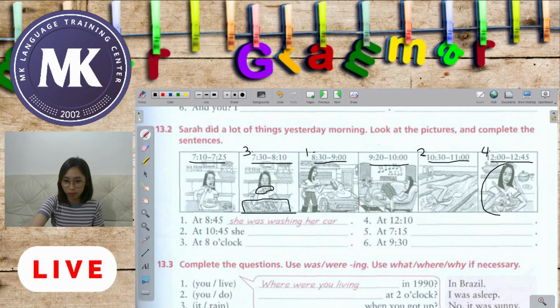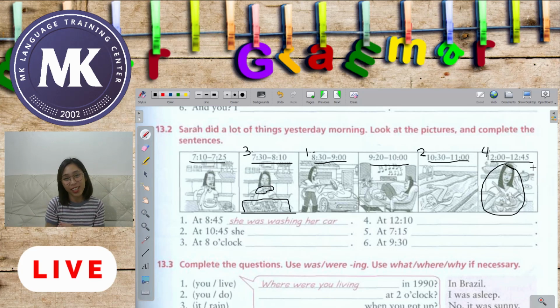What was she doing at 12:10? Take a look at that one, and here. So you have various clues. Between 12 o'clock and 12:45, she was preparing her lunch.